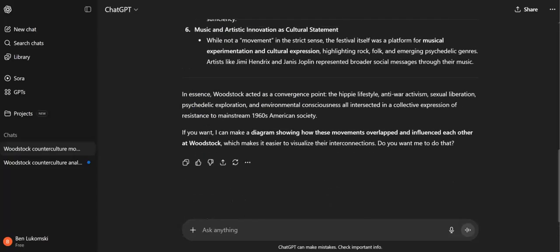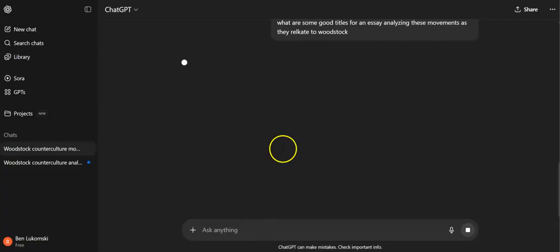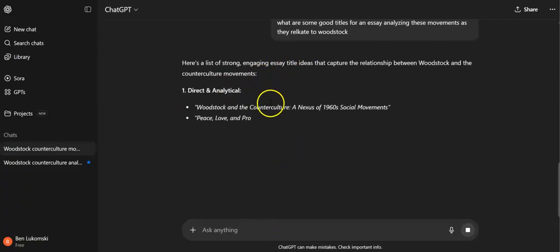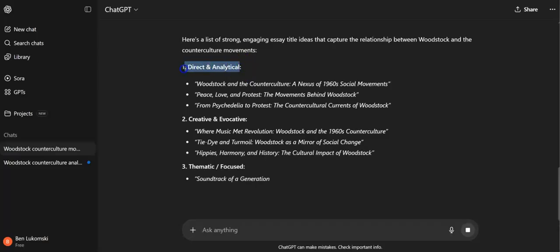movements. And let's say that I have the essay written and now it's time to come up with a title, which I'm always really, really bad at. So what are some good titles for an essay analyzing these movements as they relate to Woodstock? And then it's going to give me a pretty good list of titles here, and it will actually give them to me in different styles.